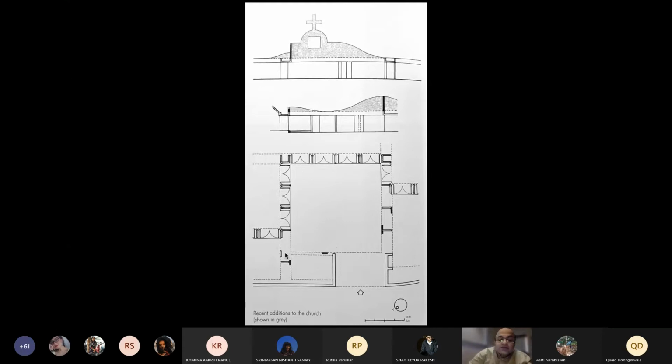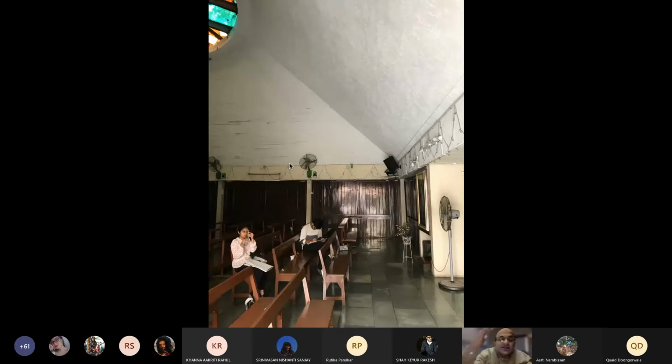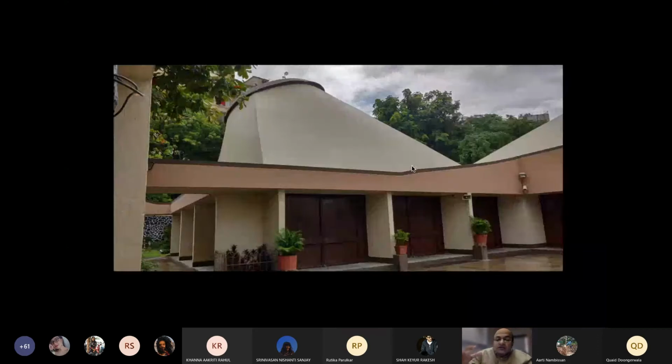I will show you some images from outside and the top, which take all the forces, because obviously when you talk about a roof which is a shell, there will be forces, not only the weight of the concrete, there'll be forces for it to open out, and how does it actually sit across? That's what you see. Of course, this is a more recent photograph, and this is the gutter which runs across, but you can see the depth of it. Okay, so this actually gets a good bearing for it to sit.